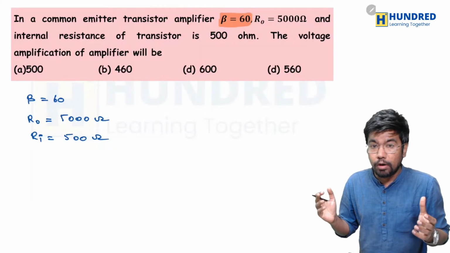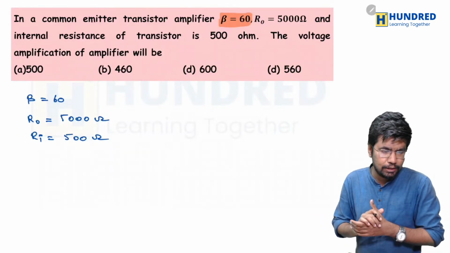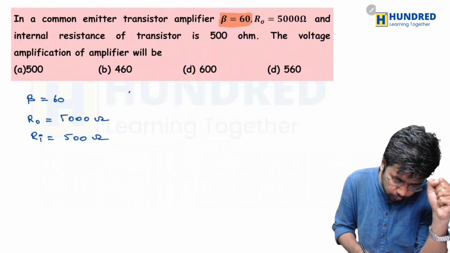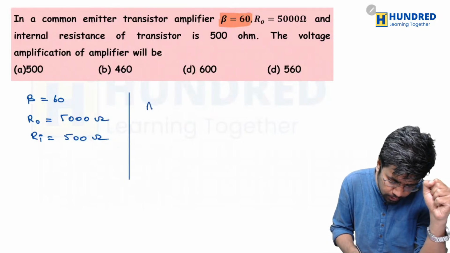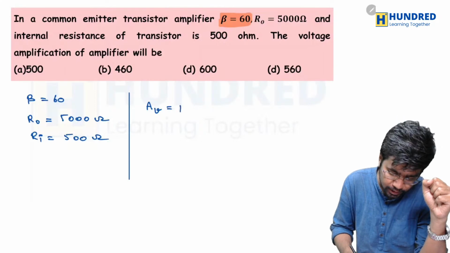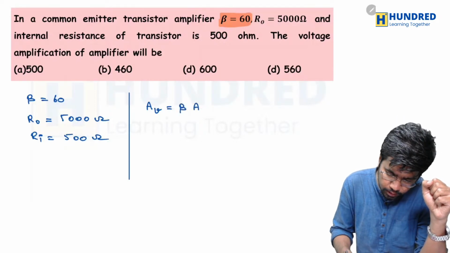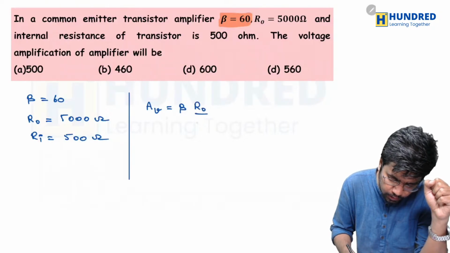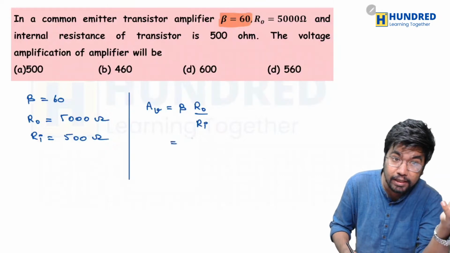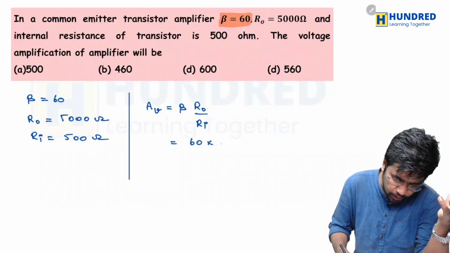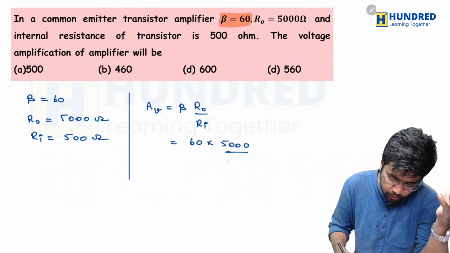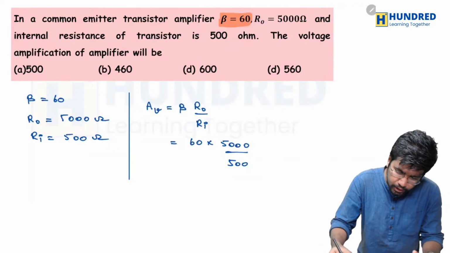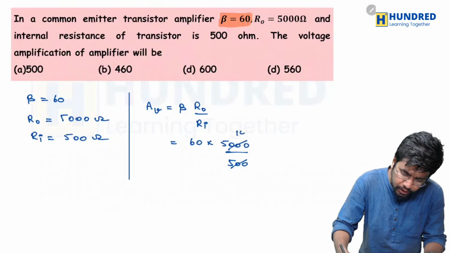So what is it? Well, is it going to be 600? Okay, good, so you have all calculated it already, right? So what is the formula we first have to use here? They are asking us to find the voltage amplification, right? It is going to be equal to beta into R0 divided by Ri. So what is the value of beta that they have given? 60, into the value of R0, which is 5000 divided by 500, right? So 5000 divided by 500, you are going to simply get 10.